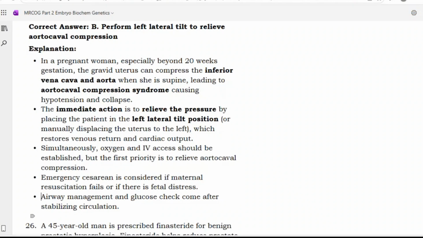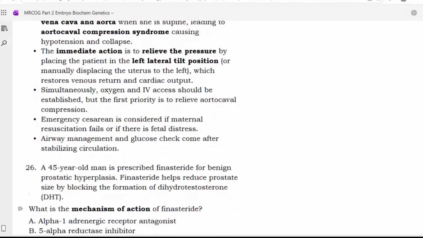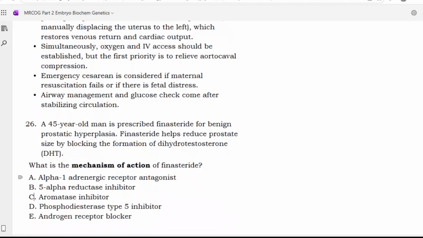Emergency cesarean is considered if maternal resuscitation fails or if there is fetal distress. Airway management and glucose checks come after stabilizing the circulation. Next.